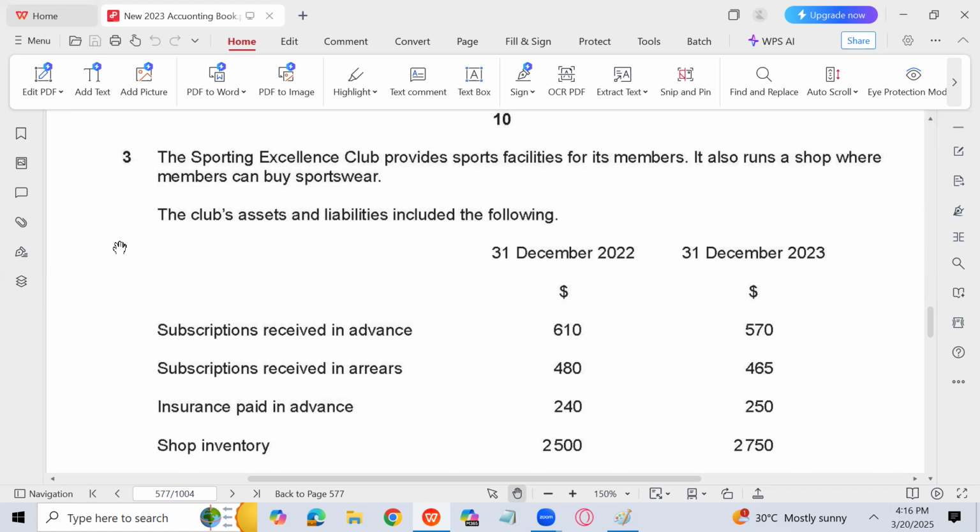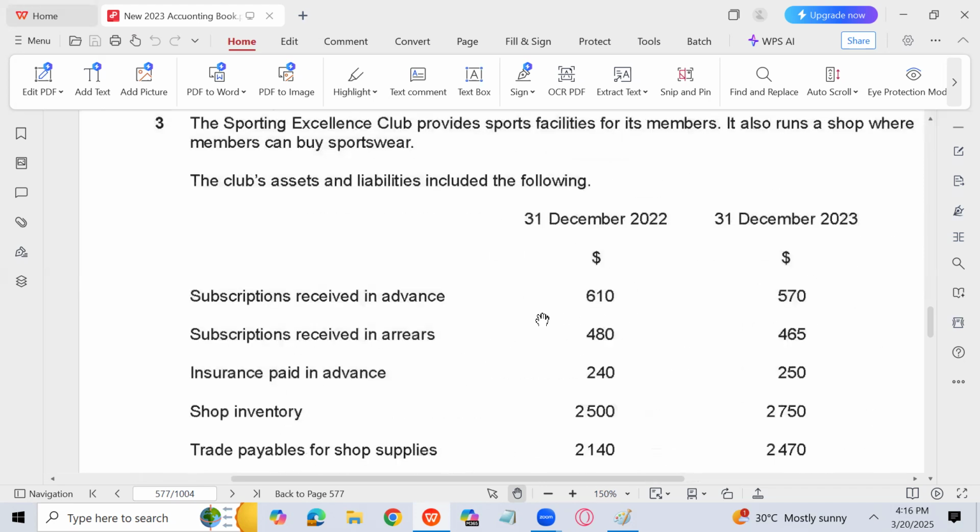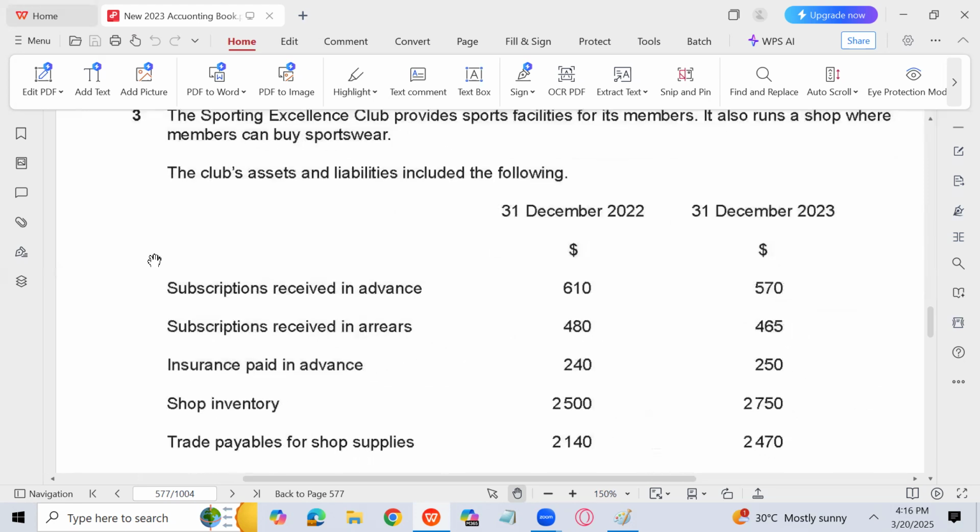Subscription received in advance is given, opening 610 and closing also. Subscription received in arrears, or accrued subscription, is given. Then insurance paid in advance is given, 240 and 250. Shop inventory is given, opening and closing. Trade payables are also given. So, first point: if inventory is given, what will happen?